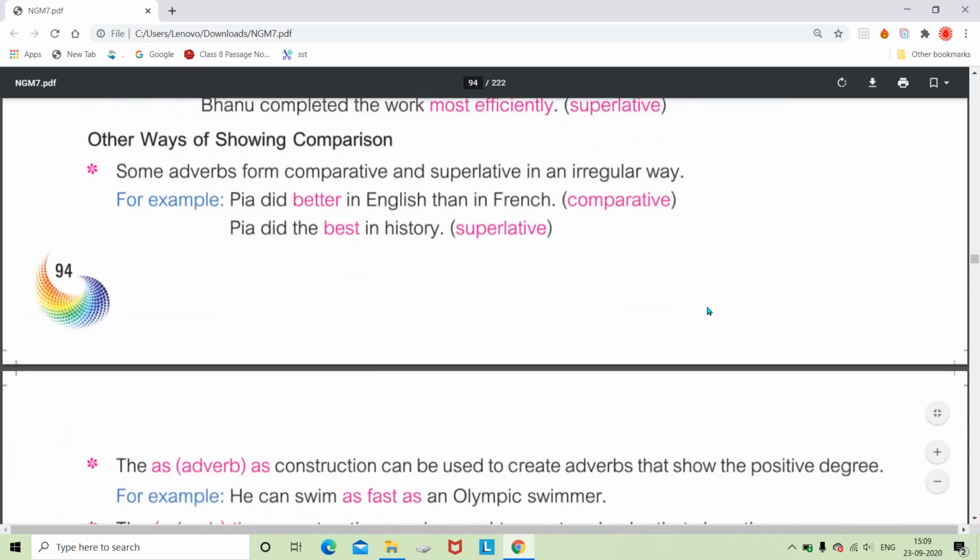Now there are some other ways of showing comparison, like some adverbs form the comparative and superlative in an irregular way, like good, better, best. Good for positive, better for comparative, best for superlative. The same way bad, worse, worst; little, less, least.